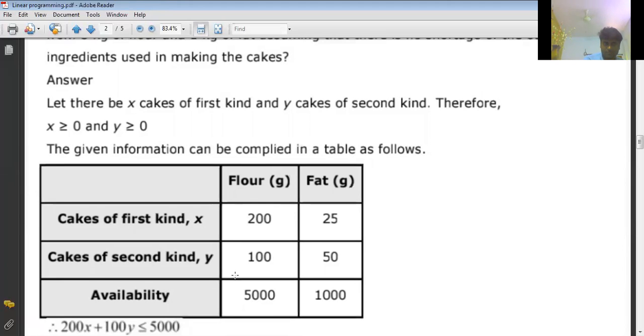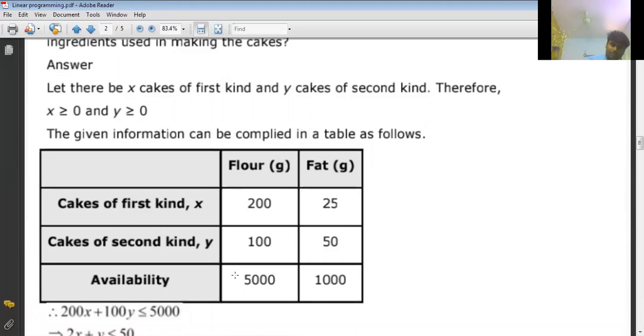Okay. See here. Now, 200 grams of flour needed, and 25 grams of fat required, okay, for first type of cake. For second type of cake, how many grams of flour? 100 grams of flour, 50 grams of fat. And total availability, how much?